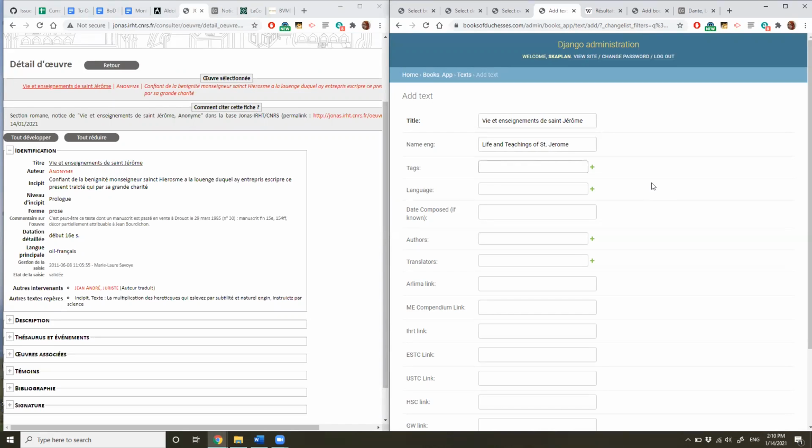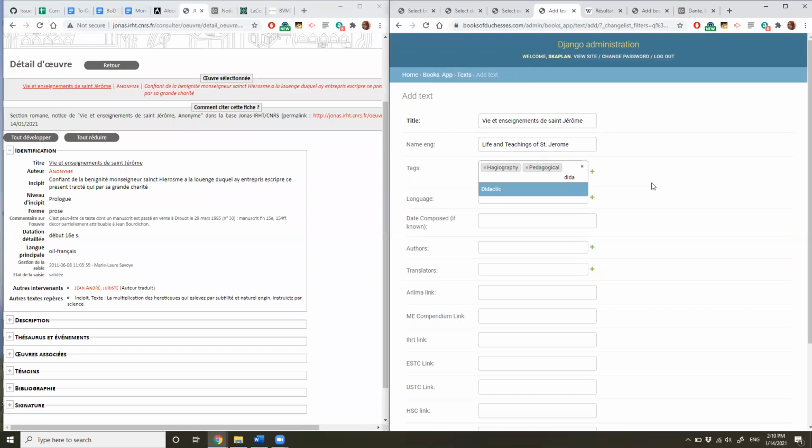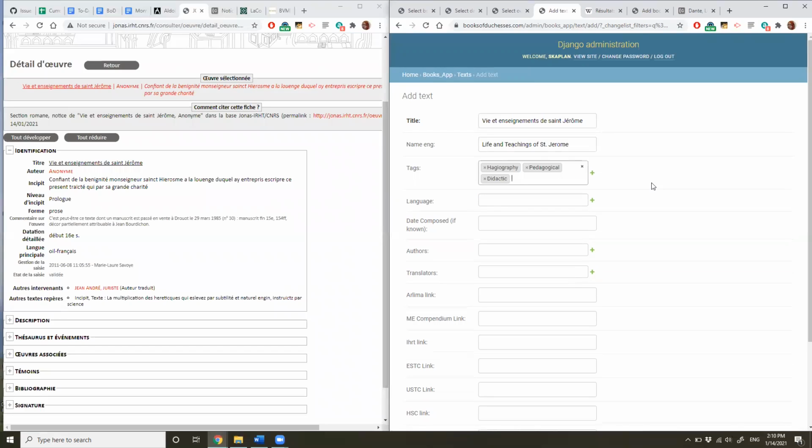In tags, we're going to put in hagiography because it's a life of Saint Jerome. We're going to put in pedagogical because it's teaching. We're also going to put in didactic so that we have some options for how people want to search for this text. What else might we put in?